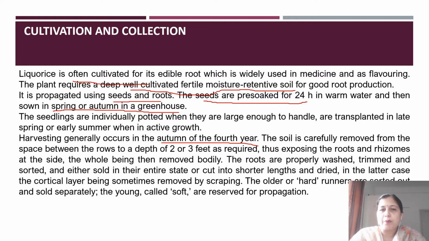They are washed properly, trimmed, sorted, and if required they are peeled, or the skin is scraped off, so they can be cut into small pieces either in the form of peeled or unpeeled roots. Some of the roots are kept for further propagation.